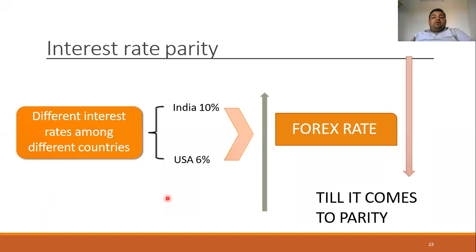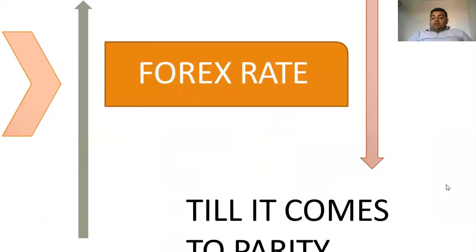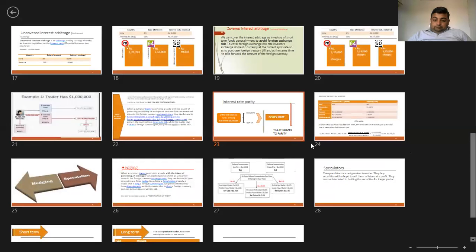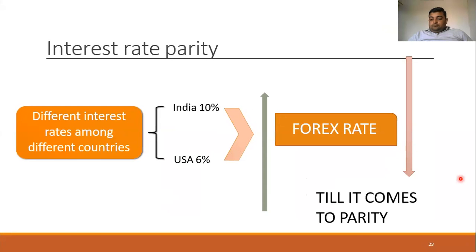Now next, interest rate parity. Parity means a balancing. Now the balancing of interest rate is directly related to your foreign currency rate risk and all other things. So what is the meaning of interest rate parity? The interest rate parity theory is the theory of foreign exchange, which states that if the interest rates in two currencies are different, the foreign exchange rate will bring that difference in the balance. So it means the balancing.